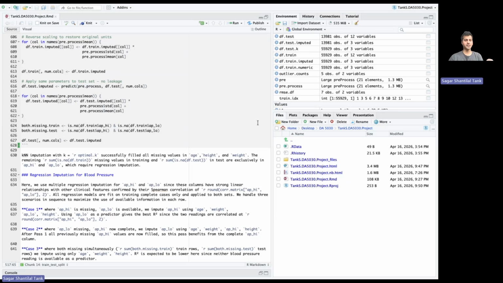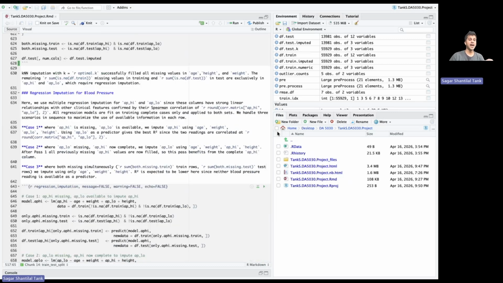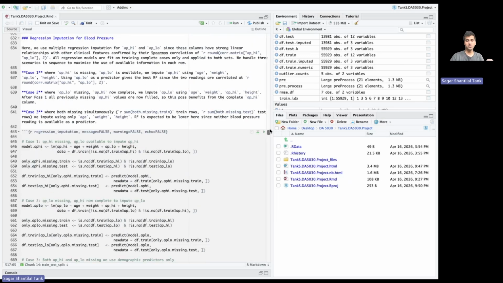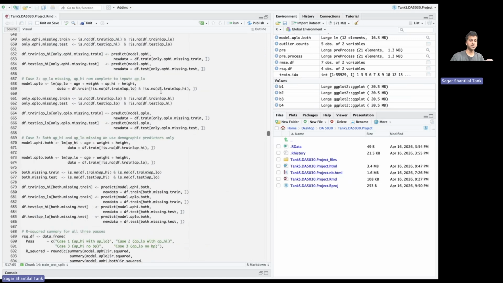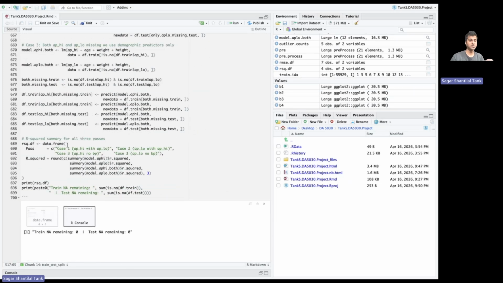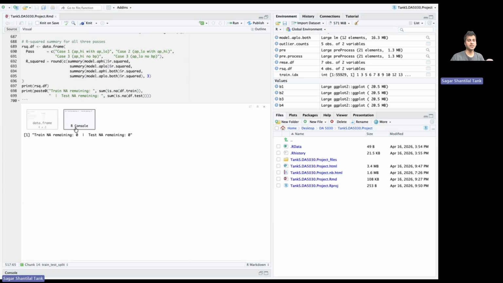Now that we have successfully completed the KNN imputation, we'll look at the regression imputation, where I've used three cases: where AP high is missing and AP low is available, where AP low is missing and AP high is complete, and where both are missing simultaneously, where we use the demographic values to impute the values. For regression imputation, we'll run the code here. I have used the three cases and looked at the R square summary for all three. This is the result that we get: zero NAs or missing values remaining in the train and the test set.